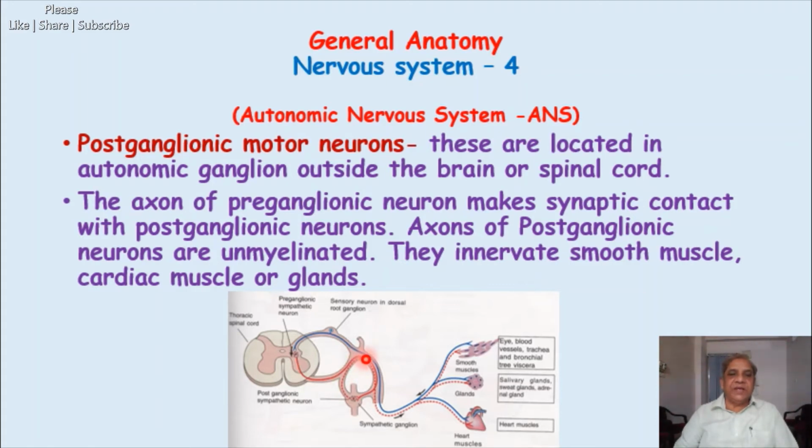It moves back to the ventral ramus, and these fibers then go a long distance in the case of the sympathetic, and they will supply the smooth muscle of the viscera or blood vessels, or the exocrine and endocrine glands. They will also supply the heart and various other viscera. Smooth muscle includes everything.